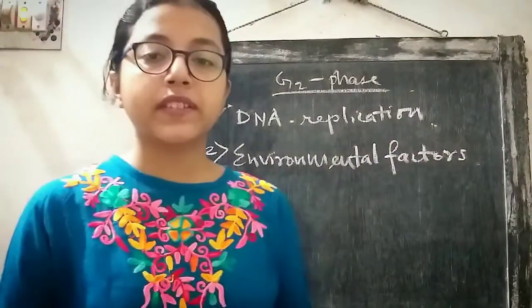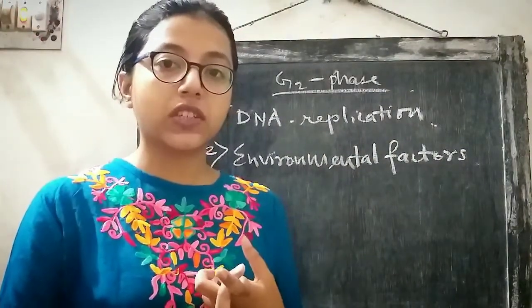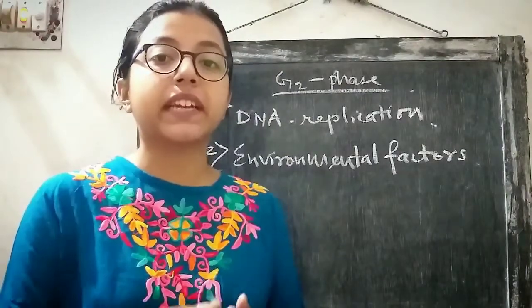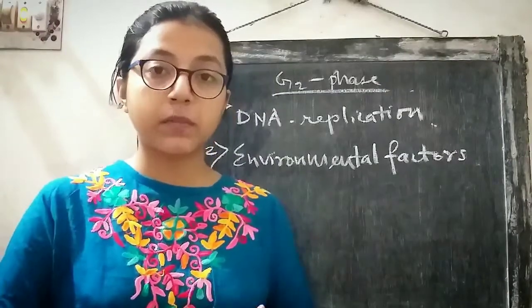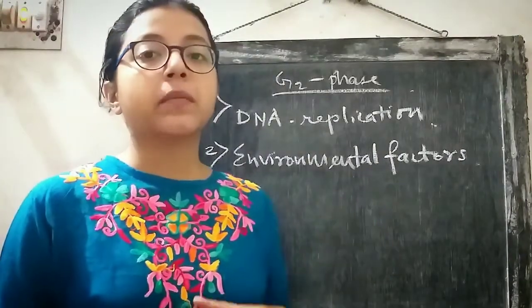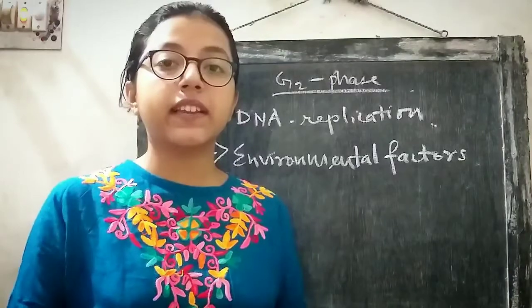So in the G2 phase of the cell cycle, two things are monitored. Firstly, the correctness of the DNA replication. That means the entire DNA that is present in the cell has replicated. Entire DNA is completely replicated. This is first monitored. And secondly, environmental factors. Environmental factor means the conditions in which the cell is surviving.